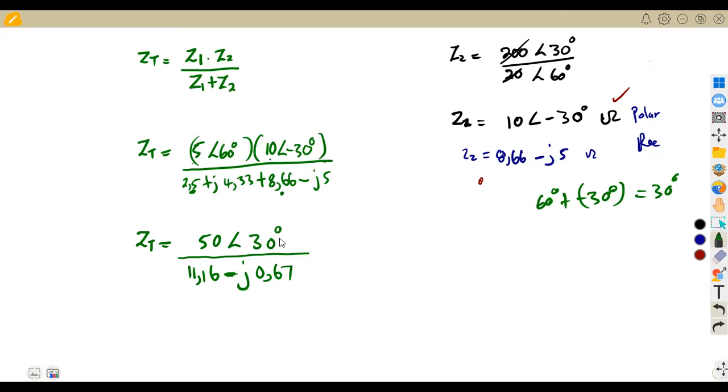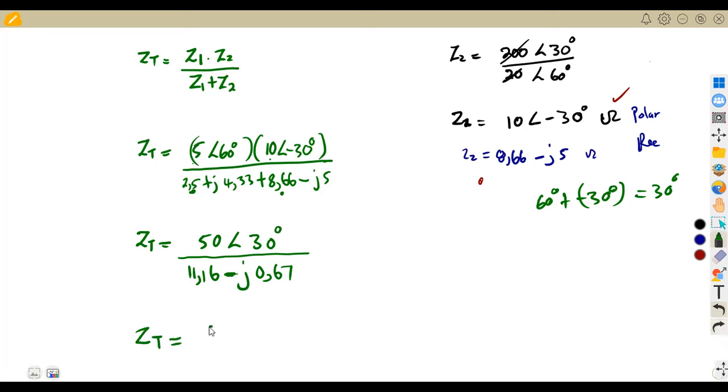But as you can see, we want to calculate ZT, and this is in rectangular form. We are talking about division, and for division and multiplication, it's best for us to deal with these in polar form. So we are supposed to convert the denominator to polar form.